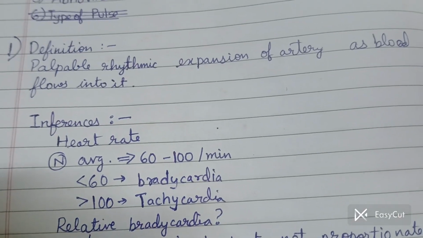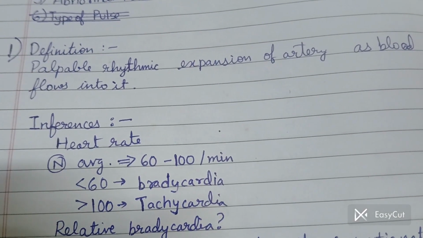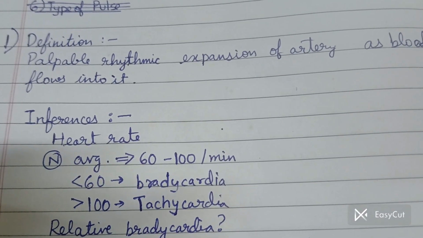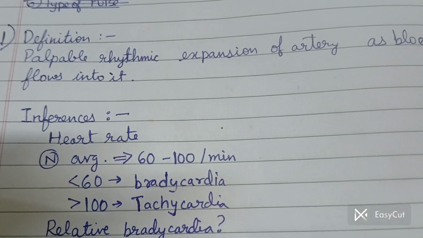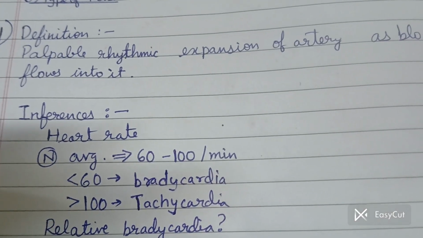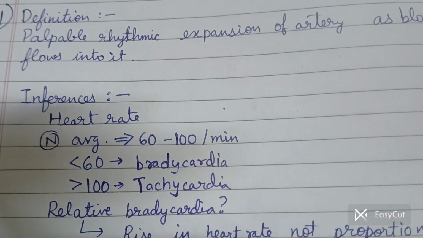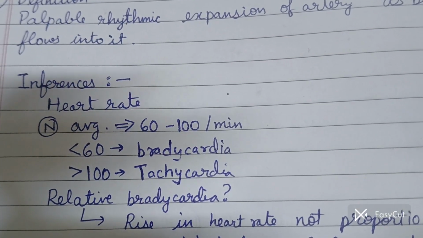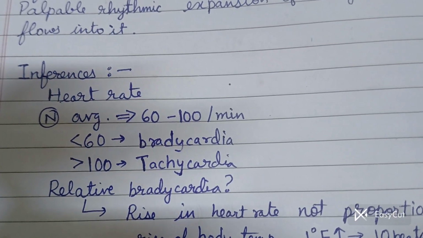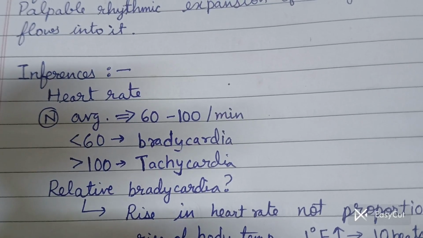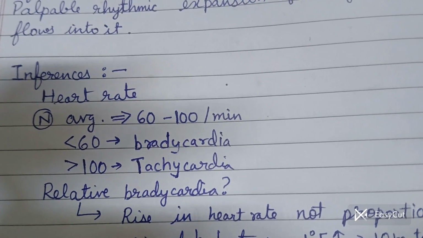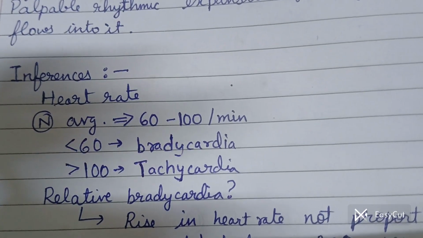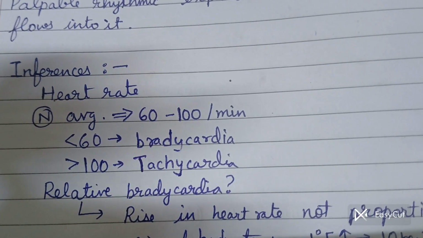So, what is pulse? It is a rhythmic movement that is felt in an artery when blood flows through it. Now blood will flow through an artery only when the heart pumps it. Now what are the inferences that we can have about pulse? First is the heart rate. The normal pulse rate or heart rate is 60 to 100 per minute. If it is less than 60 per minute, it is bradycardia. If it is more than 100 per minute, it is tachycardia.